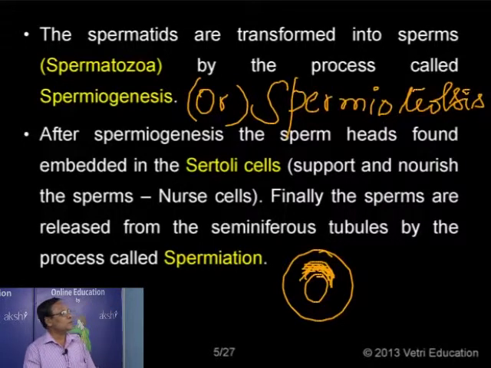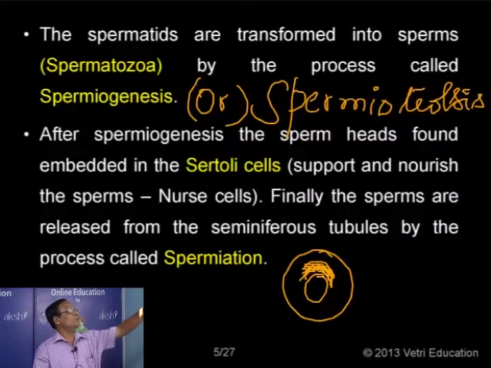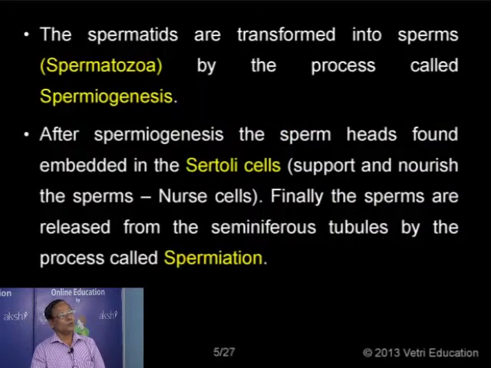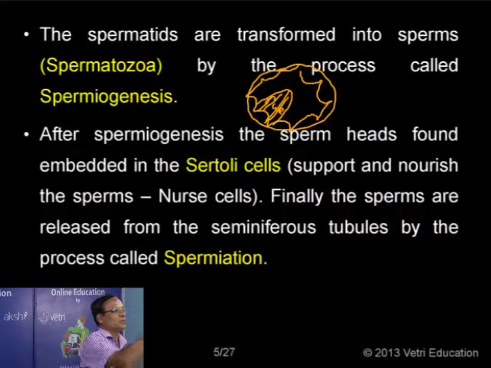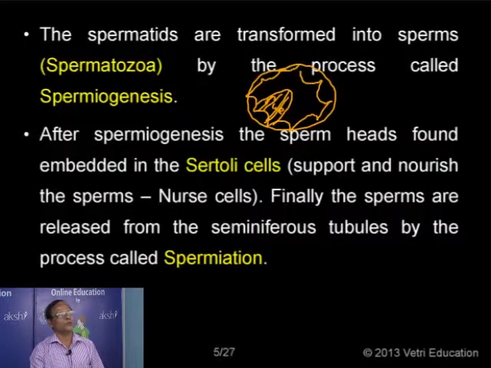Now after spermiogenesis, the transformation process, the differentiation process, has been completed. If you take the seminiferous tubule, you have, in addition to the germinal epithelial cells, some columnar epithelial cells. Suppose this is a seminiferous tubule with the germinal epithelial cells; we have some columnar epithelial cells projecting into the lumen of the seminiferous tubule.